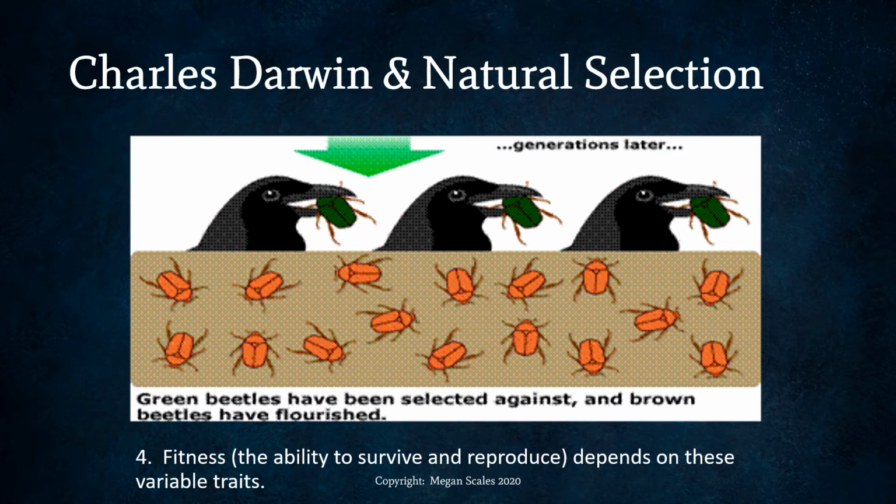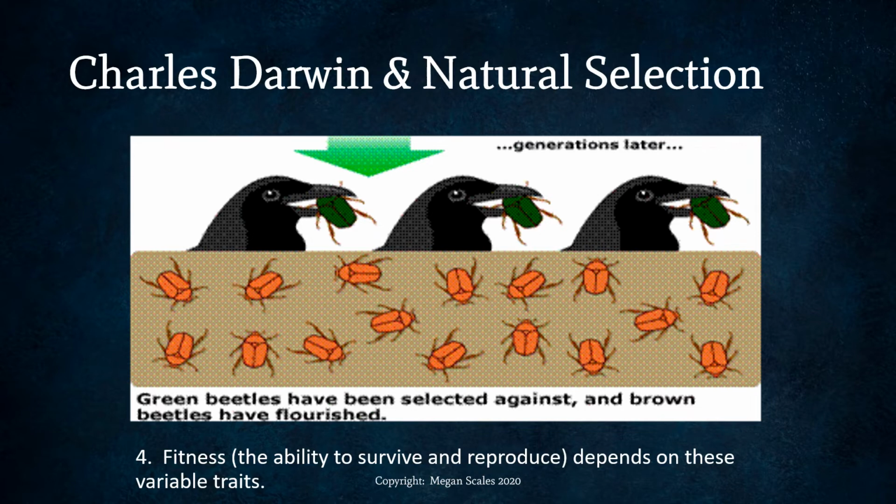So we saw 1, that there was variation, 2, that those traits were heritable, 3, that fitness varied, some survive and reproduce and some don't. And finally, we're seeing that factors in the environment of these beetles, in this case the factor is the birds, are selecting either for or against some of these traits. We're seeing that in this environment, the orange beetles have an advantage.